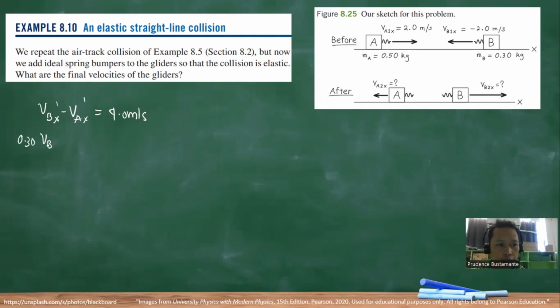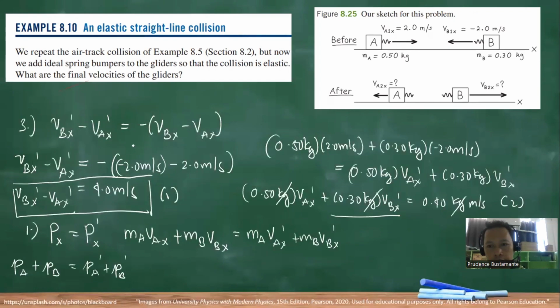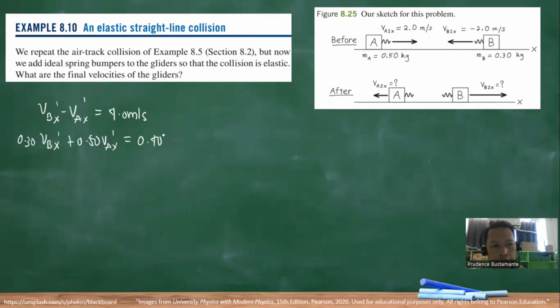0.30 VBX prime plus 0.50 VAX prime is equal to 0.40 meters per second. Okay, so to cancel this out, let's multiply both sides by 2.